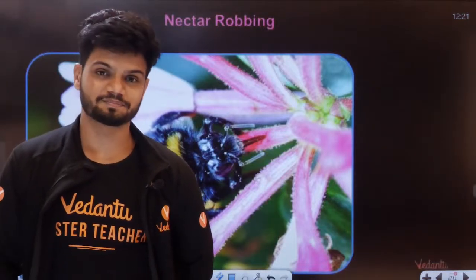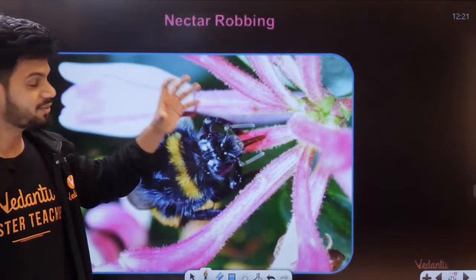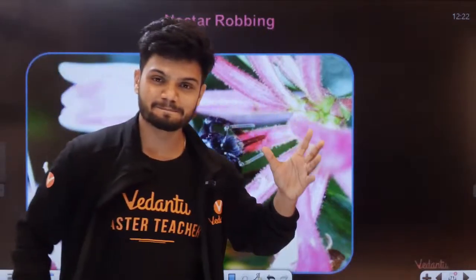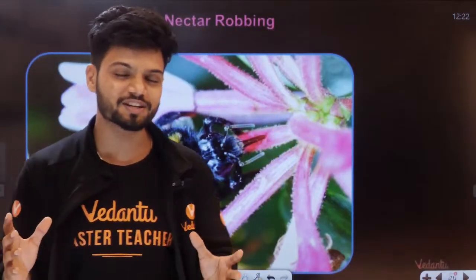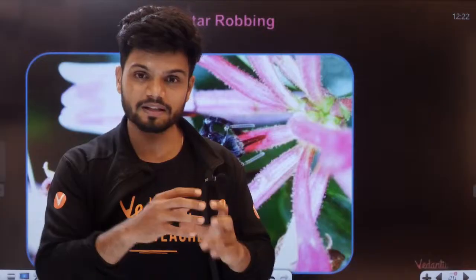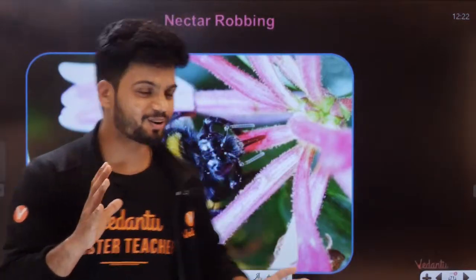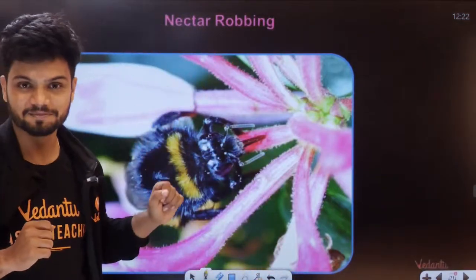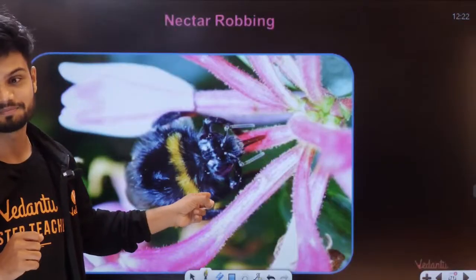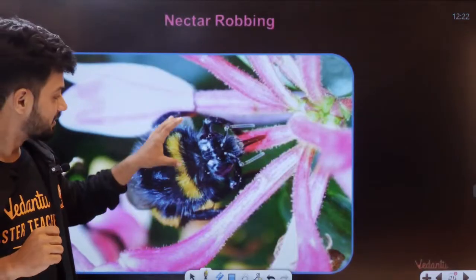Yeah, obviously. Now students, there are people in this world who are extra smart. Okay. They will go here, they'll go there. They will take the food, they'll run away from there. They are called nectar robbers. This is called a nectar robber.